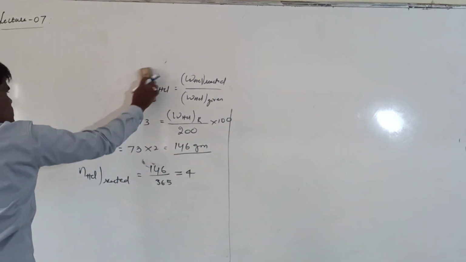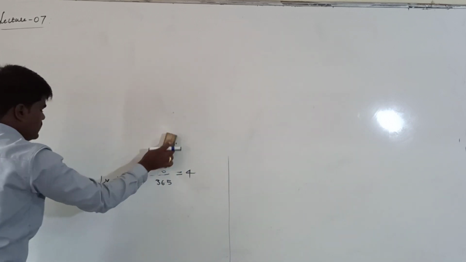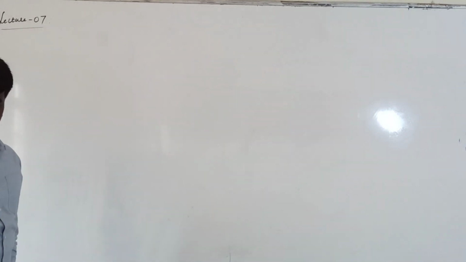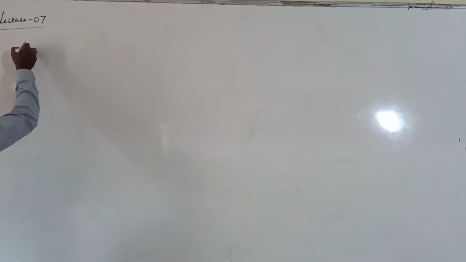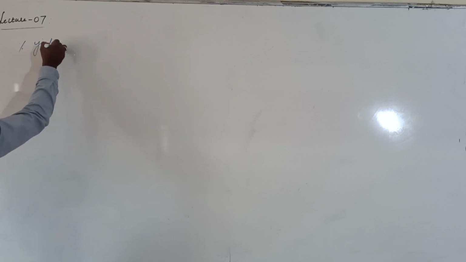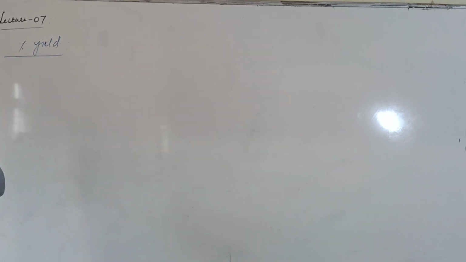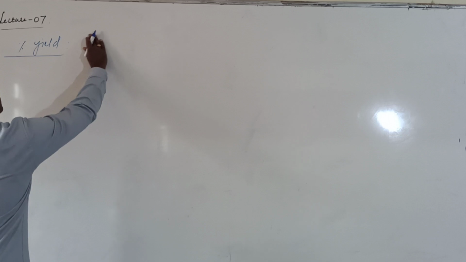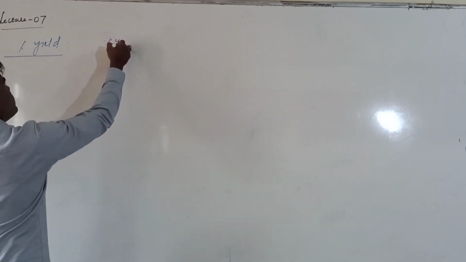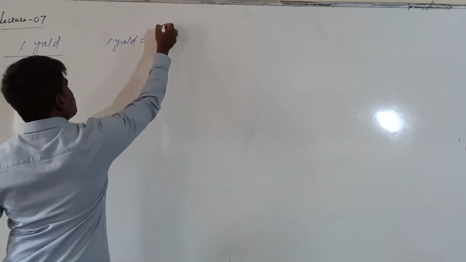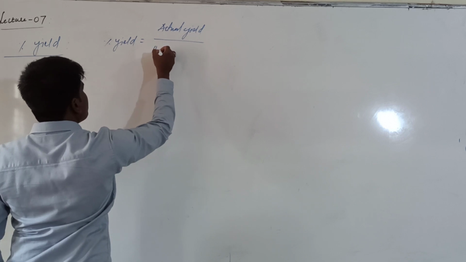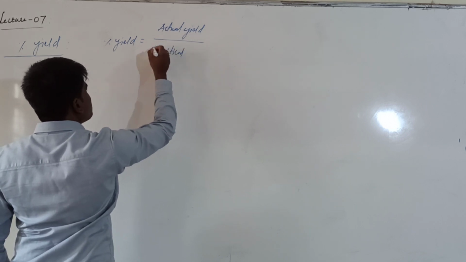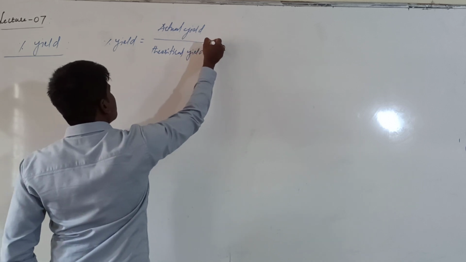Now we will see another important concept: percentage yield. Percent yield is calculated as actual yield upon theoretical yield, into 100. Theoretical yield we also call the calculated yield.